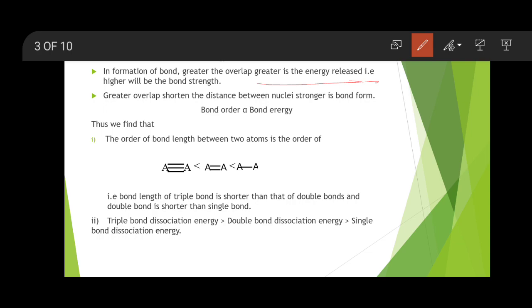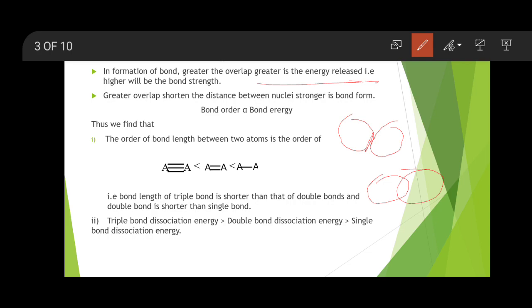If the overlap is minimum, the bond will be weaker. For example, here the overlap is weaker, but if the overlap is maximum, like this, the bond strength will be maximum. So we can make a sentence: greater overlap shortens the distance between two nuclei, and the bond will be stronger.